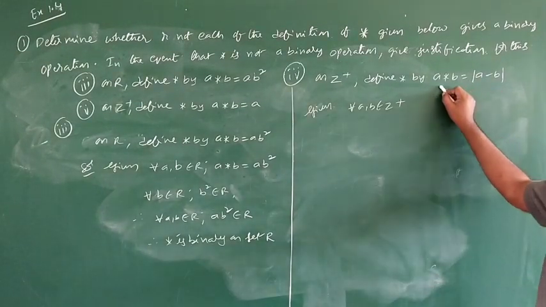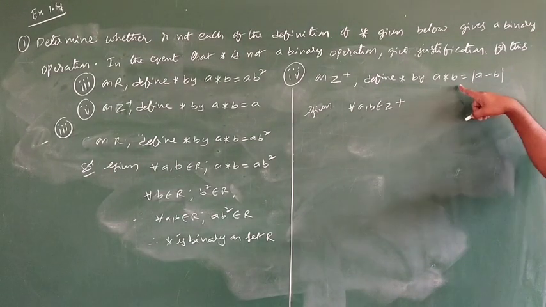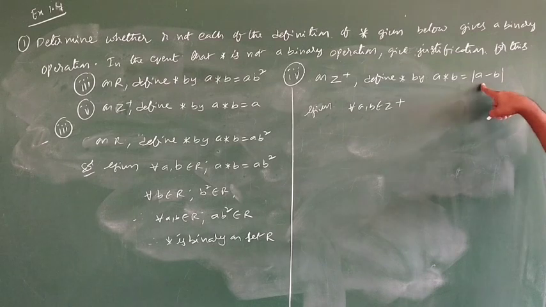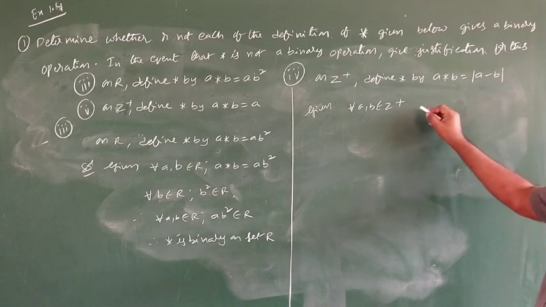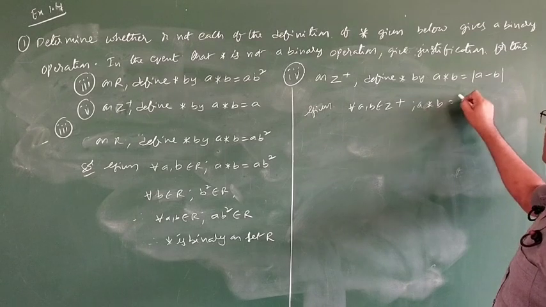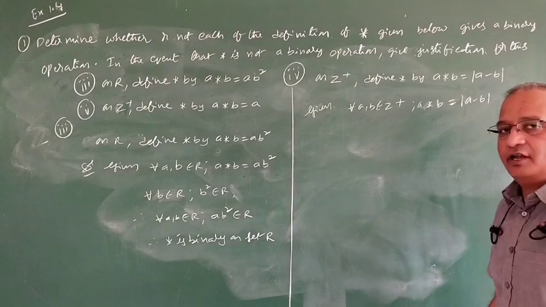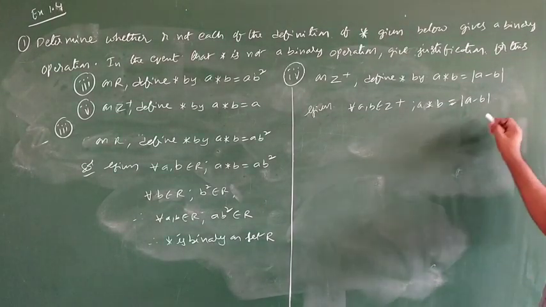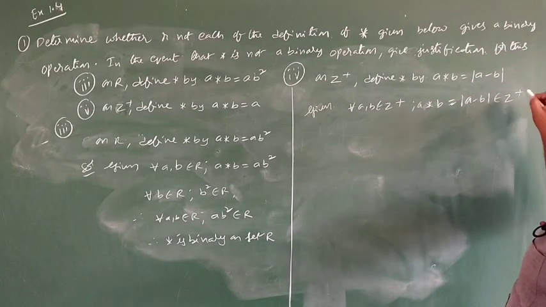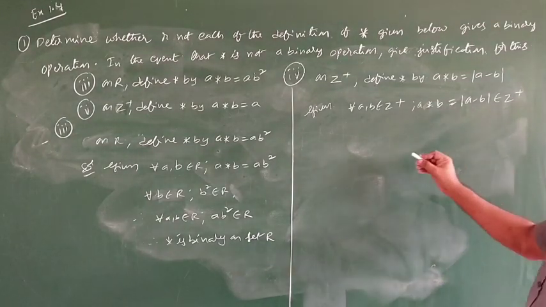Observe the difference. There, a star b is a minus b in the first problem, whereas in the fourth problem, a star b is modulus of a minus b. So what can we say? It also belongs to Z plus.